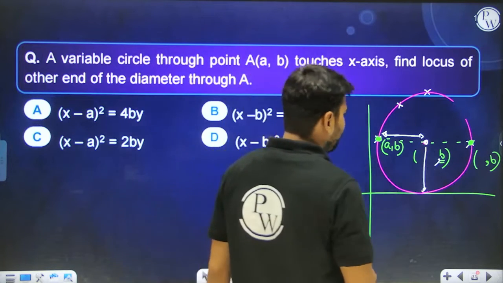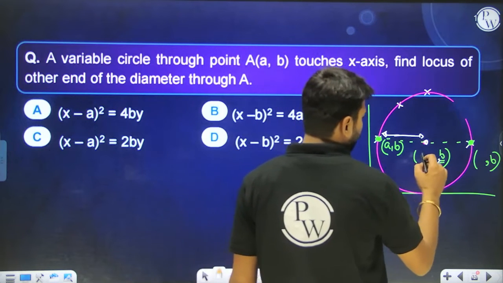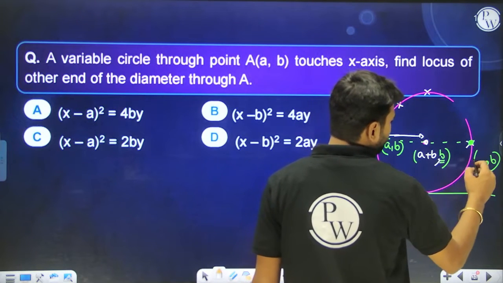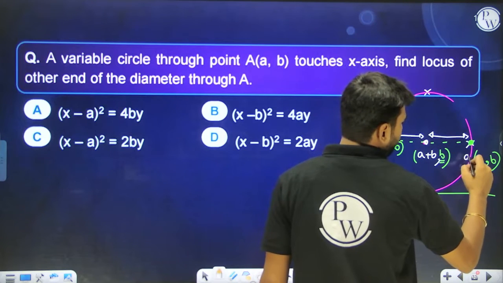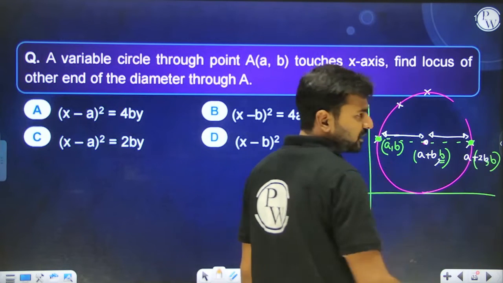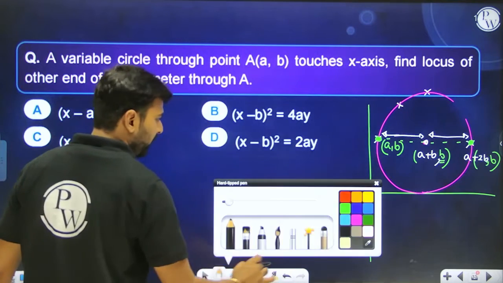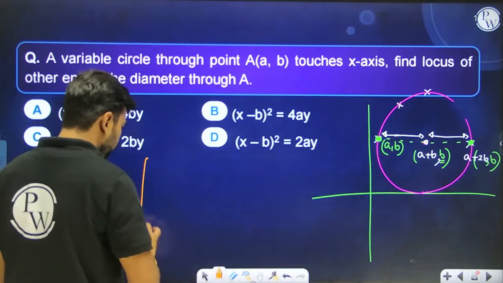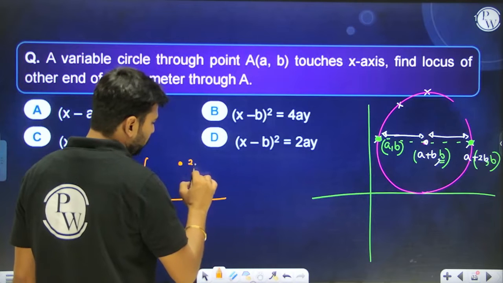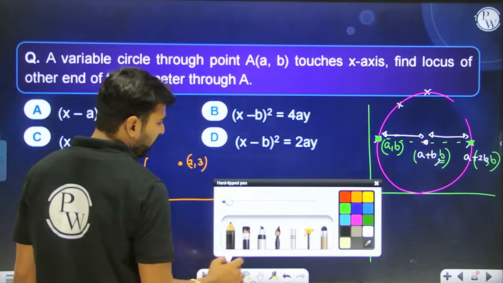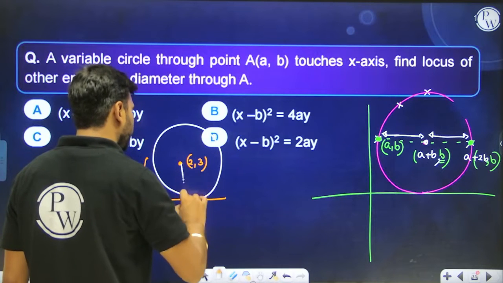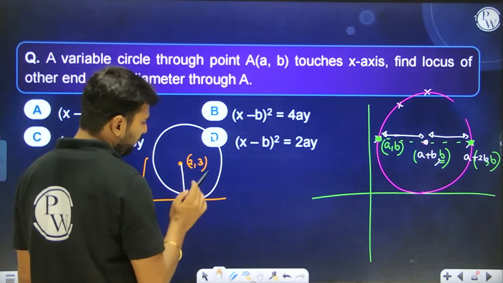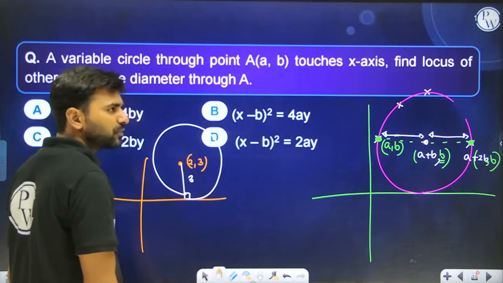If yes, then what will be the coordinates of this point? (a + b, b), and the coordinates of this point are b more than that, so it is going to be (a + 2b, b), yes or no? Can you guys feel this or not? Let me tell you this once again: if over here is the center of the circle (2, 3), and the circle is touching the x axis, then what will be the radius of the circle? Yes, absolutely, because this distance has to be equal to 3, yes or no?